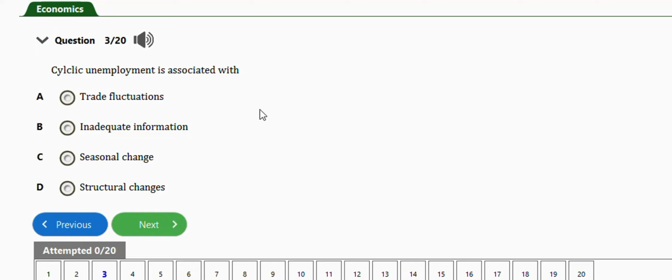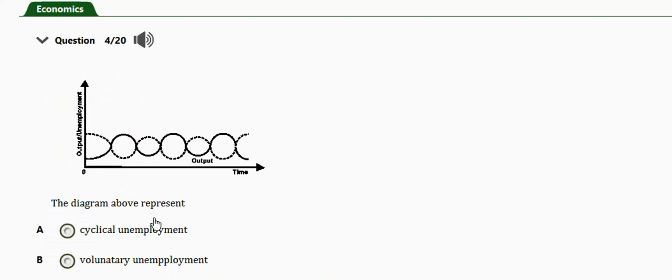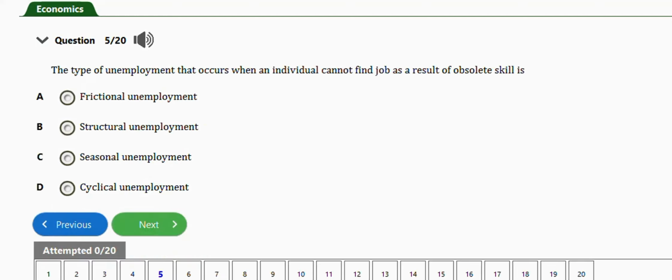Take note of this question, guys. Next question is this one. It says, the diagram above represents, so this is cyclical unemployment, option A. Take note of this question as well, guys. This question is this one. It says, the type of unemployment that occurs when an individual cannot find job as a result of obsolete skill is, so we have frictional unemployment, structural unemployment, seasonal unemployment, cyclical unemployment. Right answer is option B, structural unemployment.